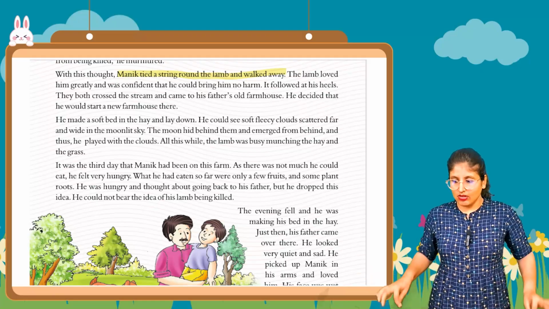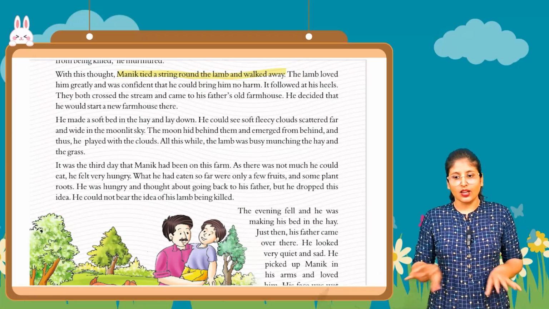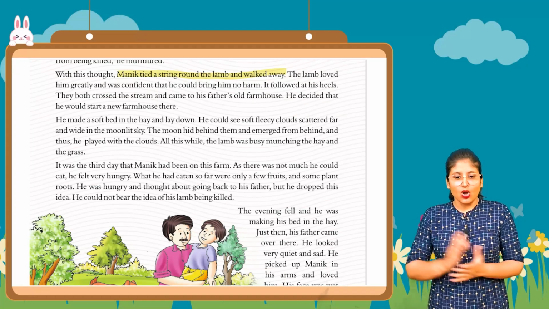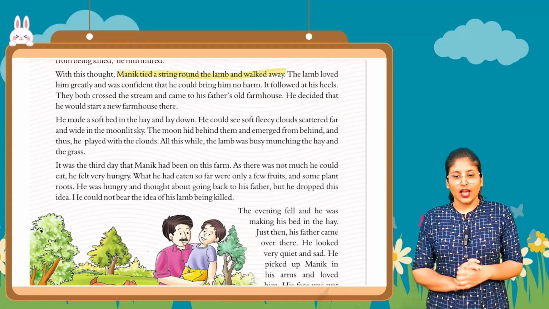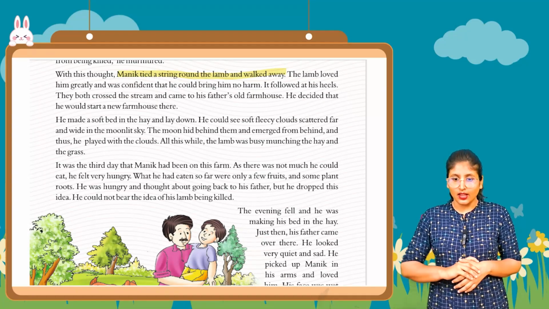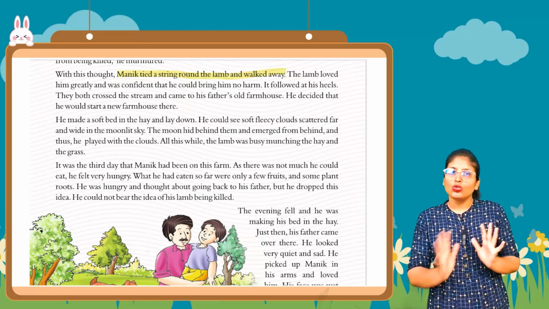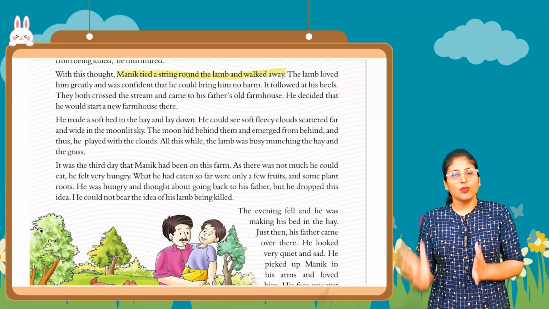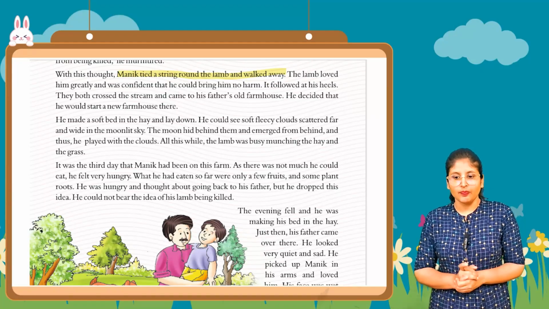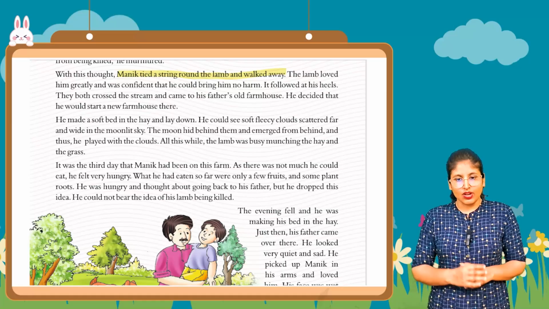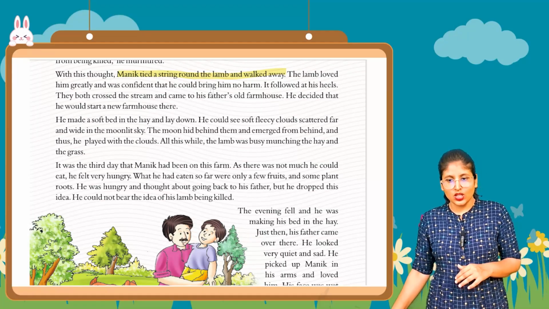उसने एक ऐसी string सी पूरी बांध दी, ठीक है, ताकि वो कहीं जा ना पाए. The lamb loved him greatly, with the confidence that he could not bring it any harm. उसको पता था उस लैम्ब को भी और उसको भी कि वो कुछ भी हार्म नहीं होगा, क्योंकि उसको पता था अब ये मालिक मेरी रक्षा करेंगे. It followed at his heels. They both crossed the stream and came to his father's old farm.